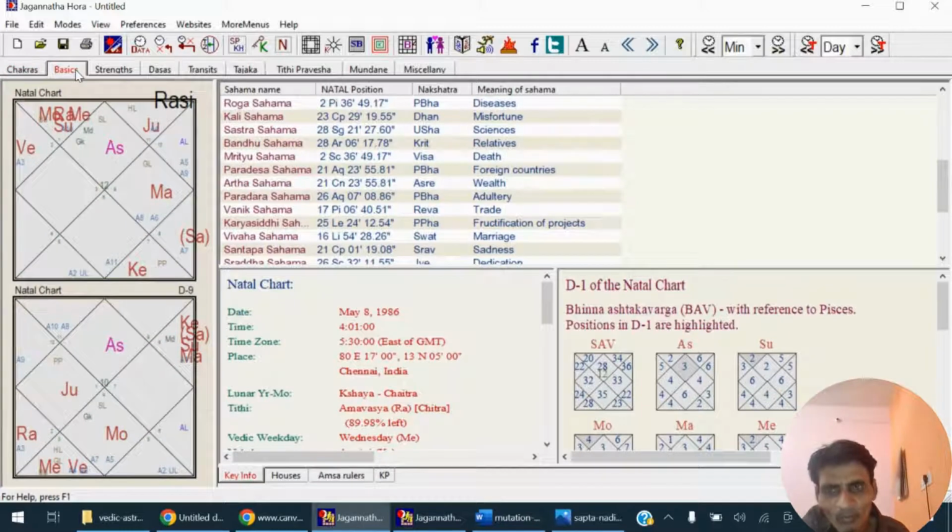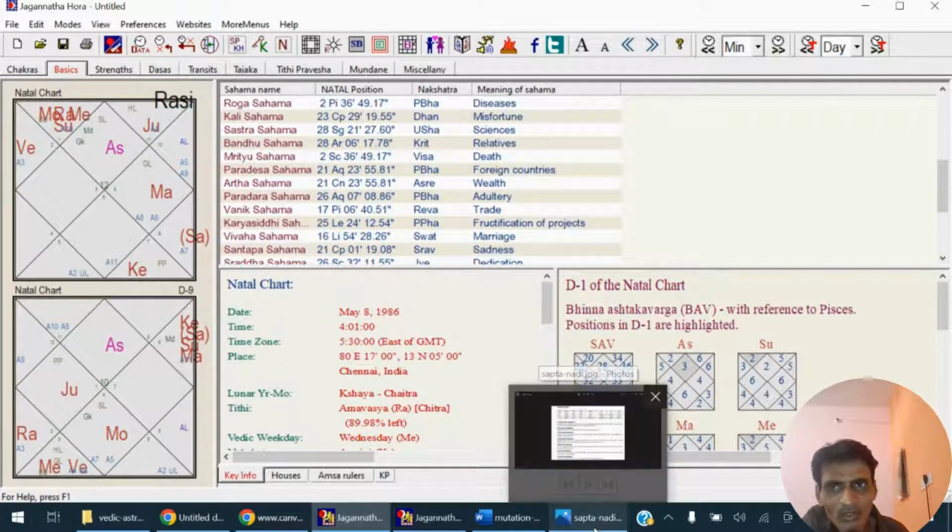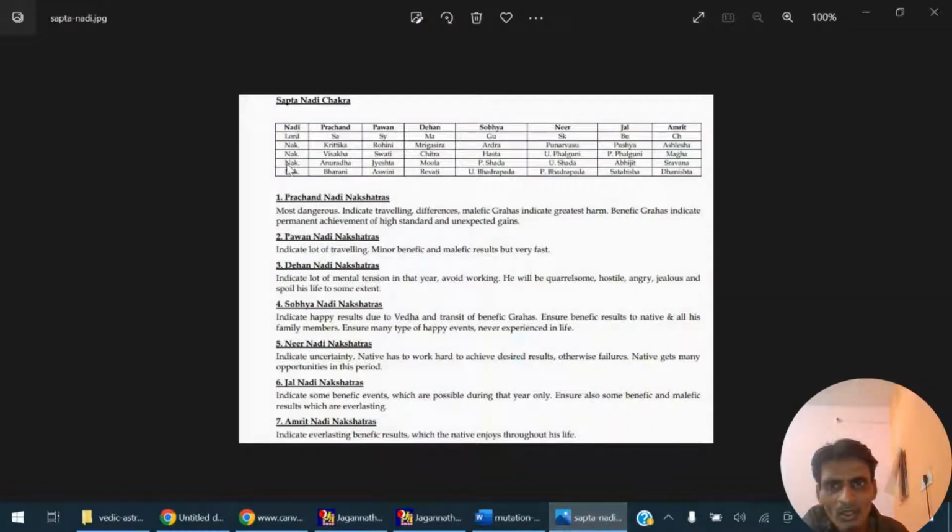But there are other things also that need to be looked at for foreign travel. For that we also need to look at Saptanadi chakras. Here are Saptanadi chakras. These are Prachand, Pavan, Dahan, Saumya, Neer, Jal, Amrit. The Pavan Nadi nakshatras are known for foreign travel.